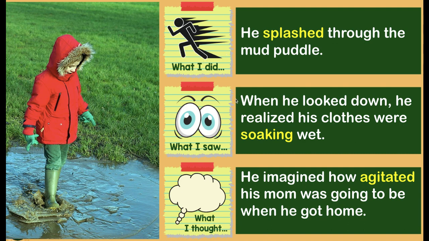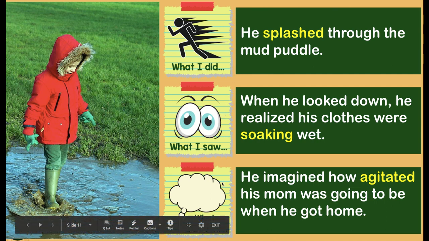So now this went from that last sentence to this. He splashed through the mud puddle. When he looked down, he realized his clothes were soaking wet. He imagined how agitated his mom was going to be when he got home. All right, this is so much better. Now we have some good description of what he did, what he saw, and what he was thinking.